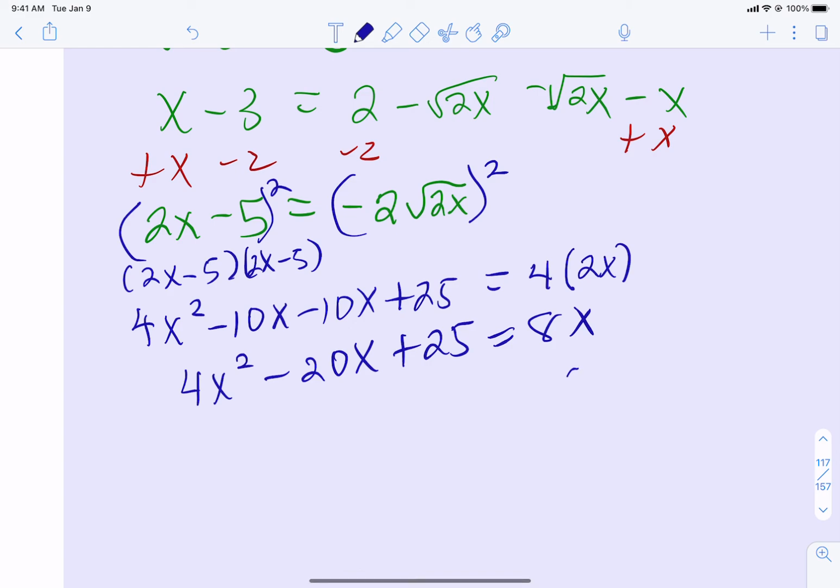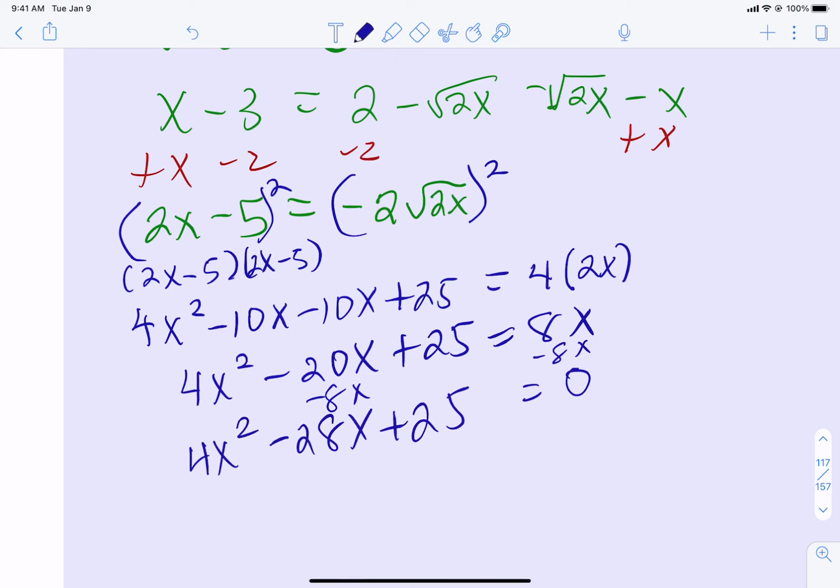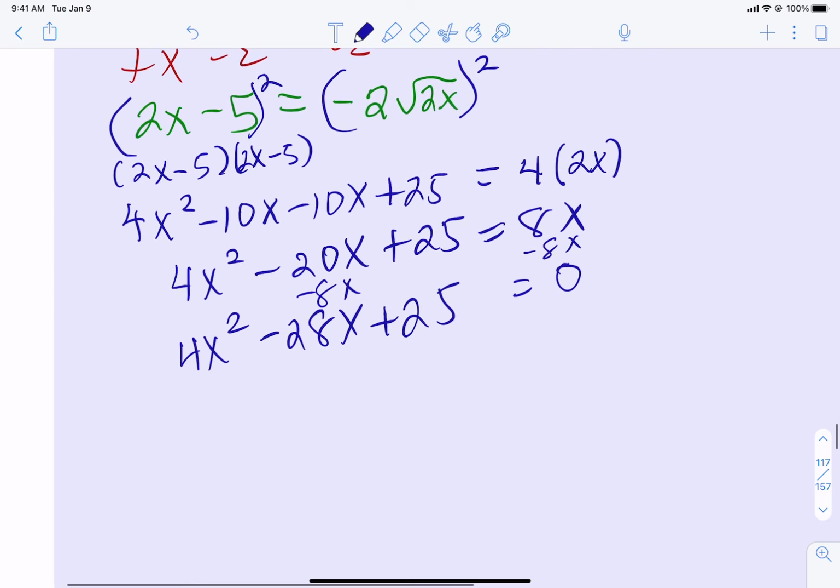So for this, you would set it equal to 0. You would get 4x squared minus 28x plus 25 equals 0. This is a perfect example for slide and divide. 4 times 25 is 100. What are the factors of 100 that would add up to 28? Oh, 25 and 4 is not it.